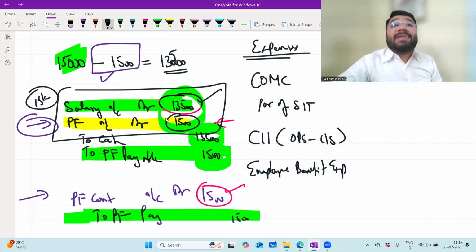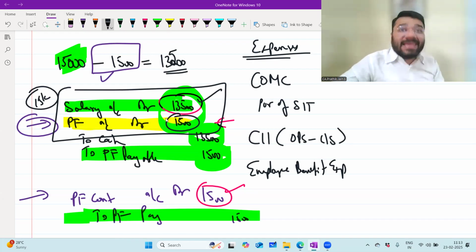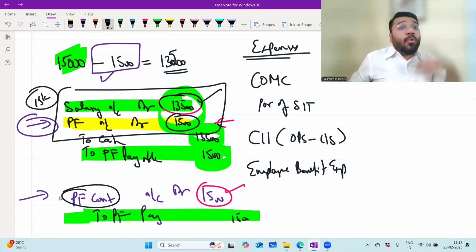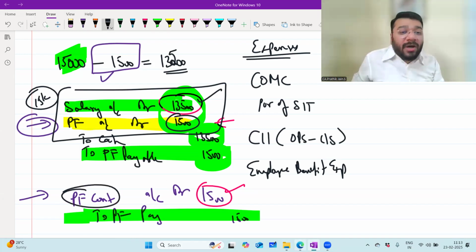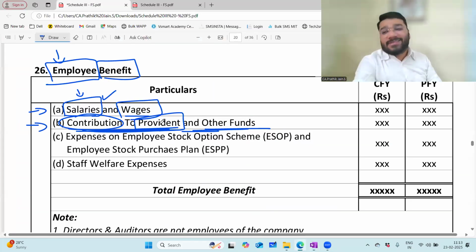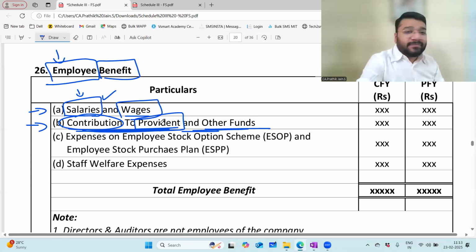It will be a part of your salary and wages because it is a part of your salary. So it goes to salary and wages. Whereas the PF that you pay over and above the salary, which is contributed by the employer, that goes to your contribution to provident and other funds. Am I loud and clear? So the journal entry, sir.